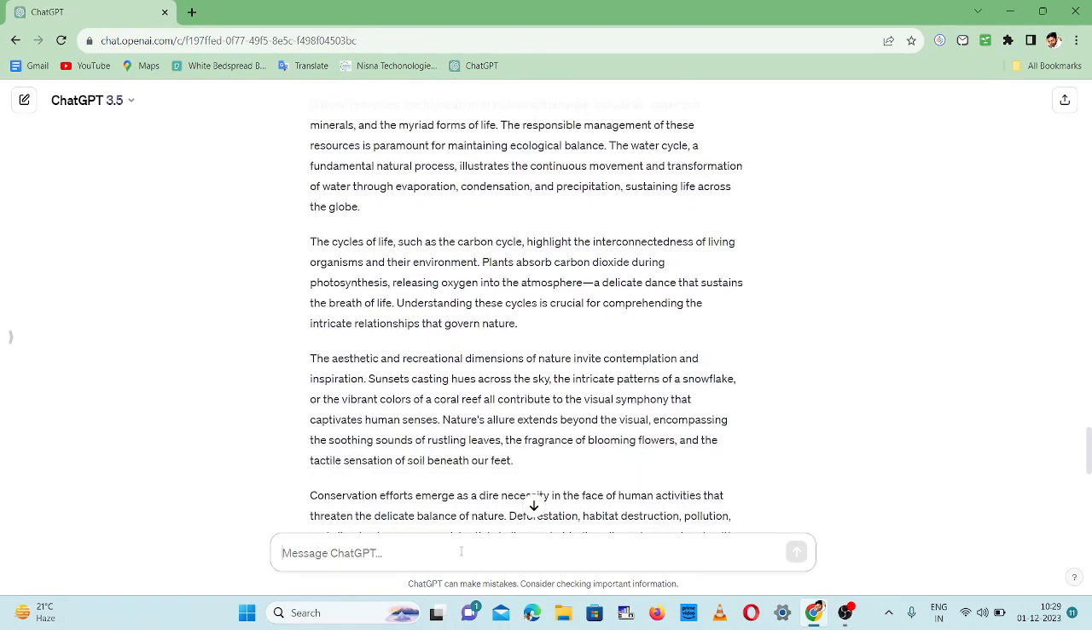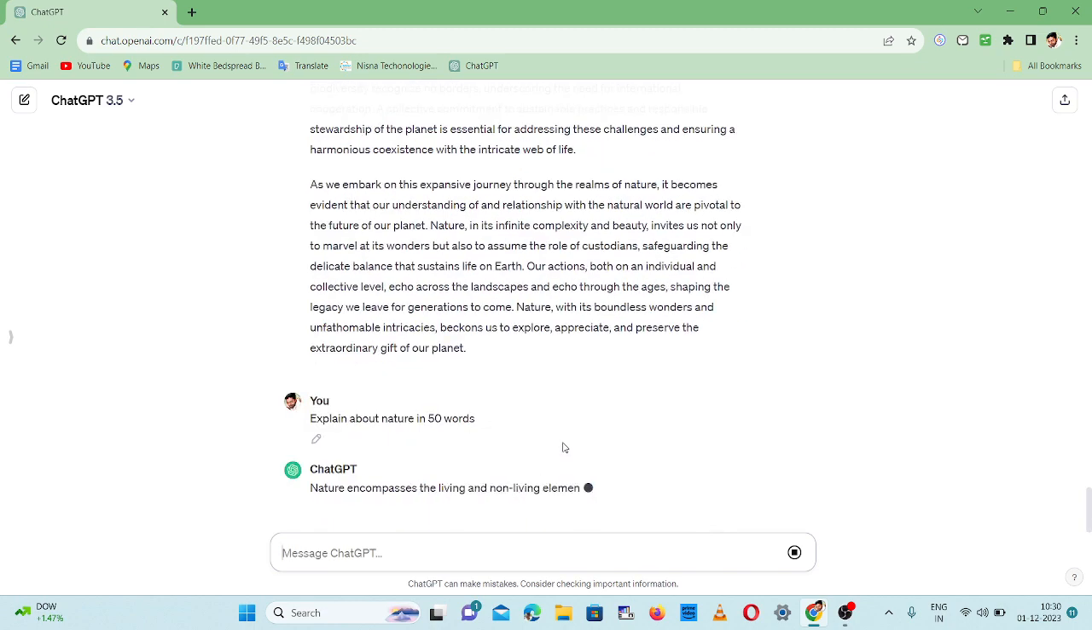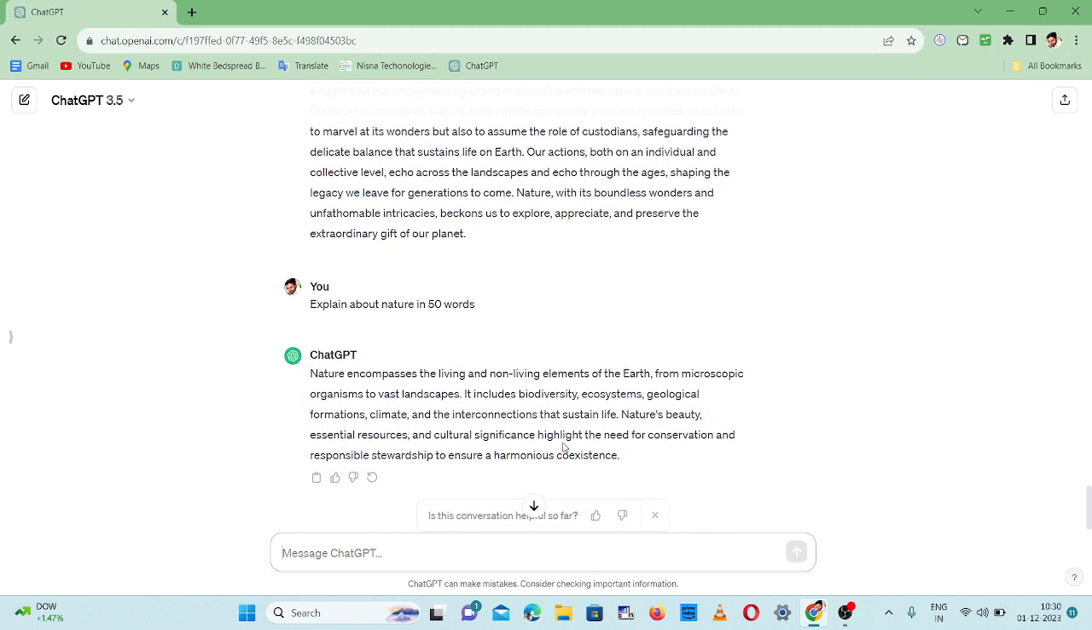Okay, the same statement I'm giving within 50 words. Explain about nature in 50 words. Let's see how it goes. This is the prompt I gave. See, this is a simple, exact definition. ChatGPT, the LLM algorithm, has explained nature in 50 words. Nature encompasses the living and non-living elements. We can easily understand everything from just these 50 words.